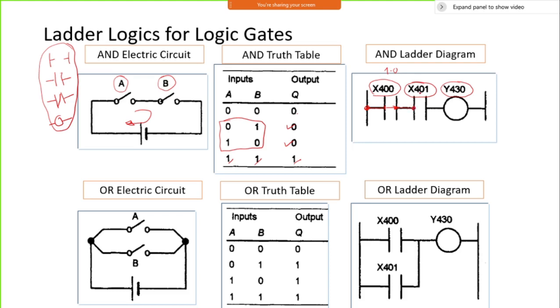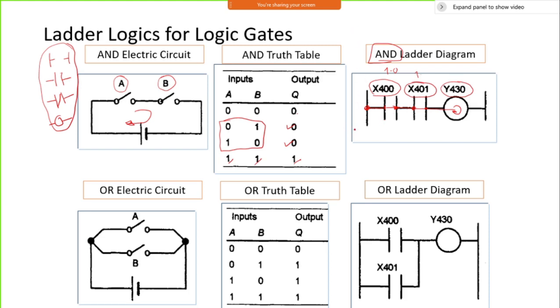This is another signal. If this is 1, then again it will get connected, and then power will be given to this coil, and the output will come out. So that is the way it works. Whenever you are going to use an AND type of circuit, you need to put normally open contacts into the series.